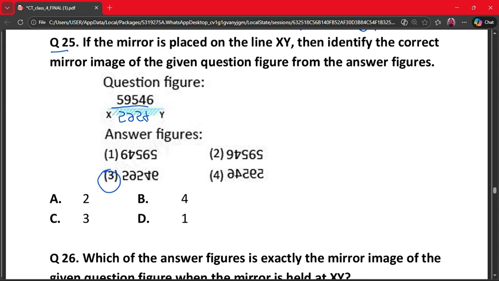And where is the third one located in the options? Option C. So our correct answer is option C.